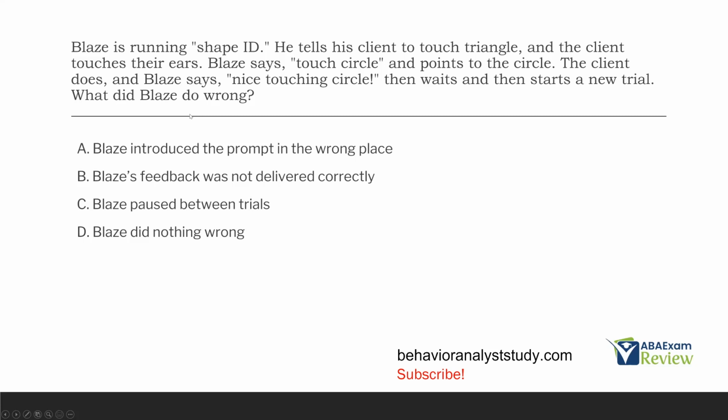All right, put yourself in the shoes of a behavior analyst, supervising Blaze and attempting to give feedback on his discrete trials. What we know is his client incorrectly answered the first trial. So Blaze introduced the second trial with the SD, touch circle. He prompted, points to circle. The client responded correctly. Blaze responded with feedback, the consequence, nice touching circle, specified. And then he waited and started a new trial, post-trial pause.